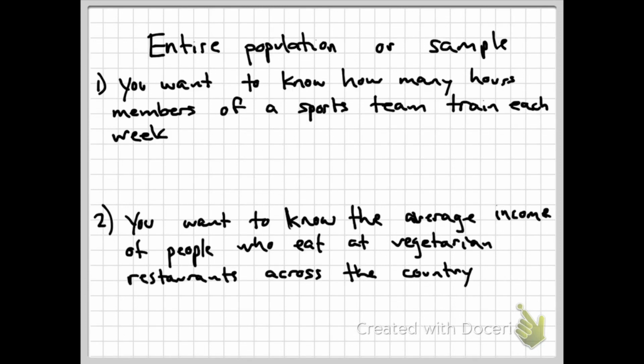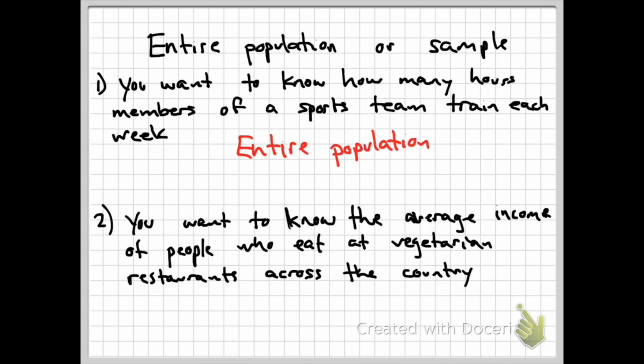All right, and then for our last two questions here, they want us to determine whether we should survey the entire population or a sample. Number one says, you want to know how many hours members of a sports team train each week. For this, you could actually survey the entire population because a sports team isn't that large. Depending on the sport, it could be up to maybe 15 or 20 people, but it's easily accessible to survey the entire population. So those are the questions you need to keep in mind with that.